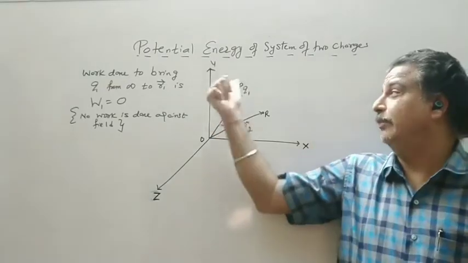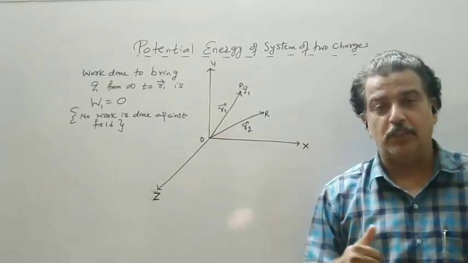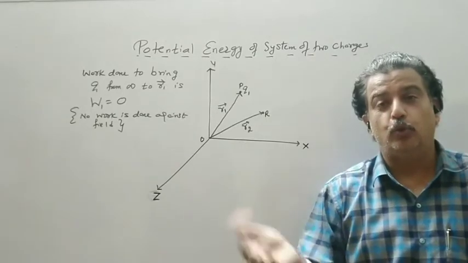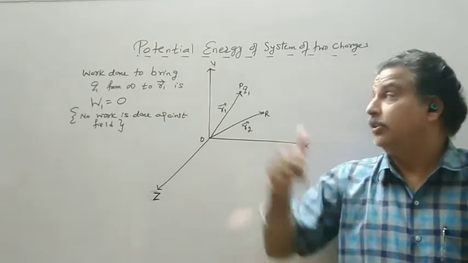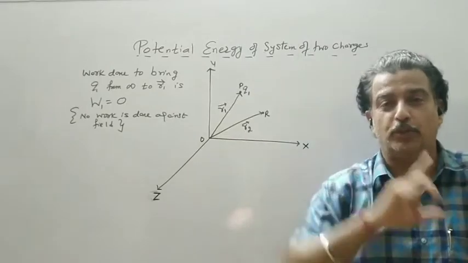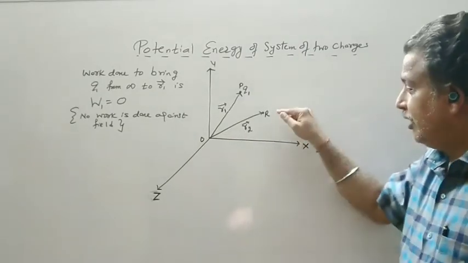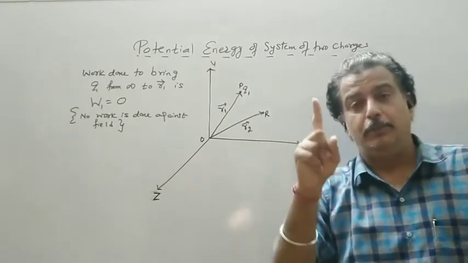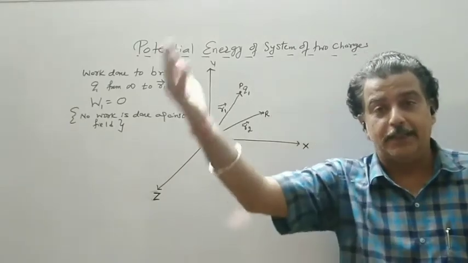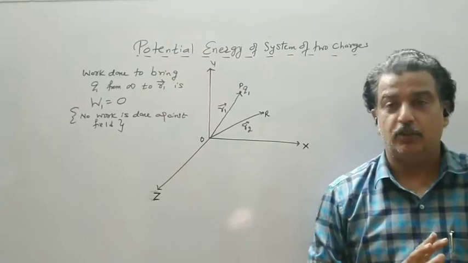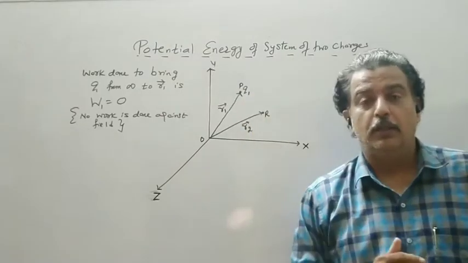So what is potential at point P? I have to do work against this source to bring a unit positive charge and arrange it at point R. The cost of bringing 1 coulomb from outside to inside, so first find the potential.